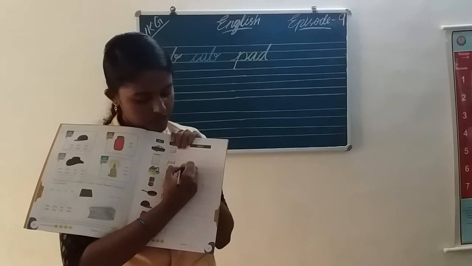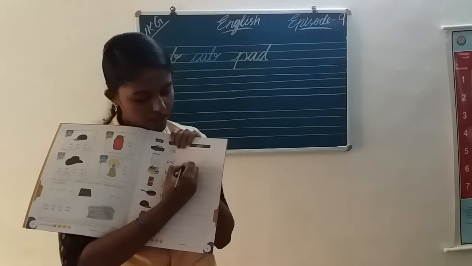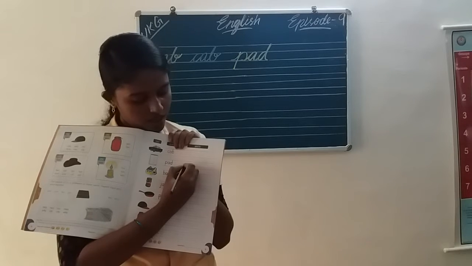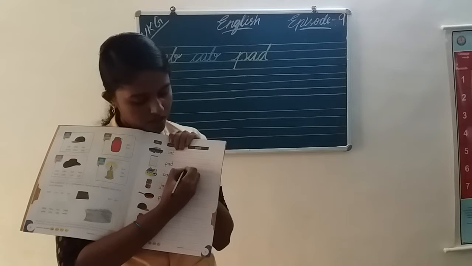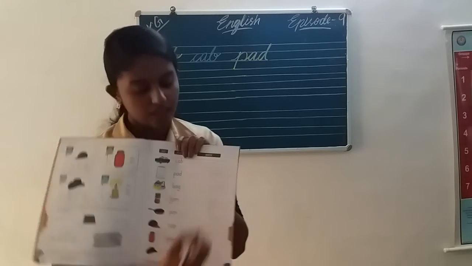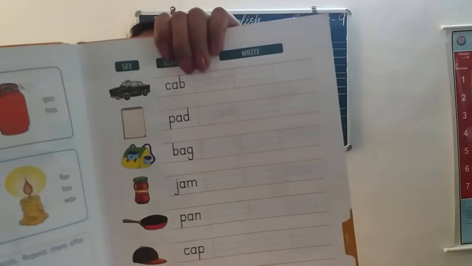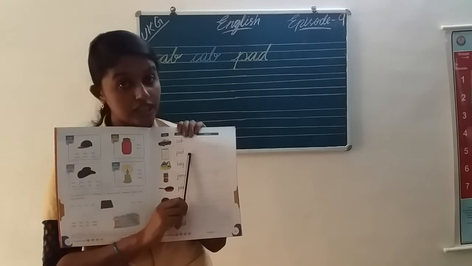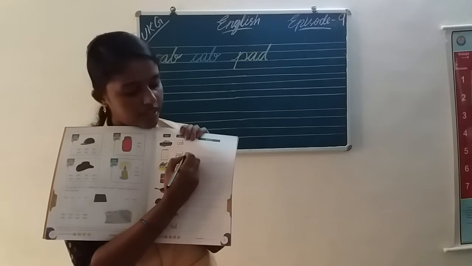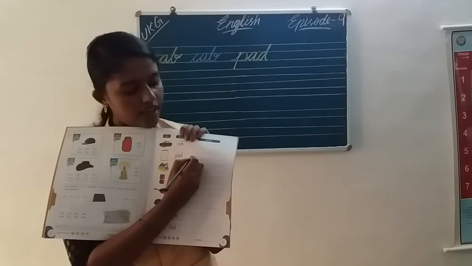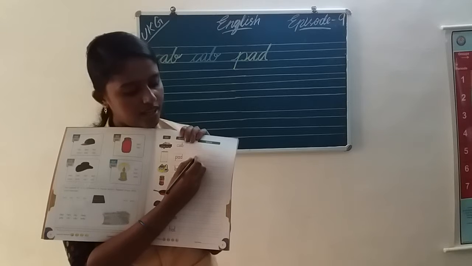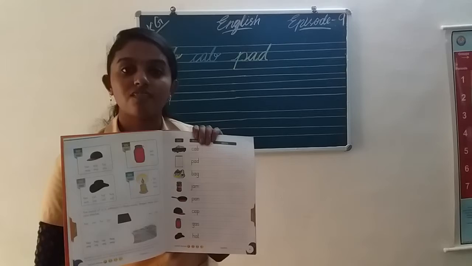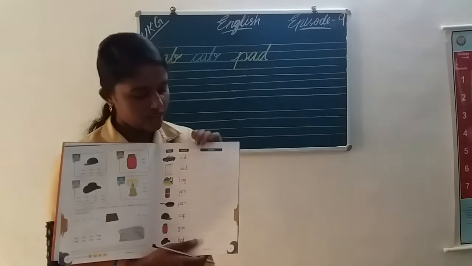Start from the third blue line and P A D. P A D. Can you see? Listen here. Start from the third blue line. P A D. Ending with the second blue line. Okay.